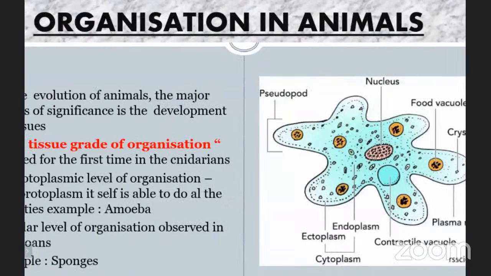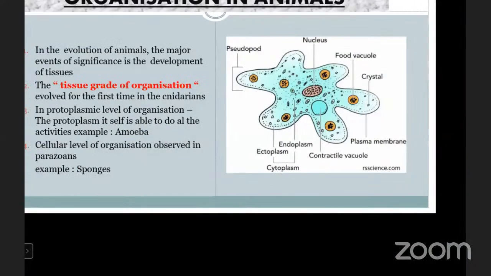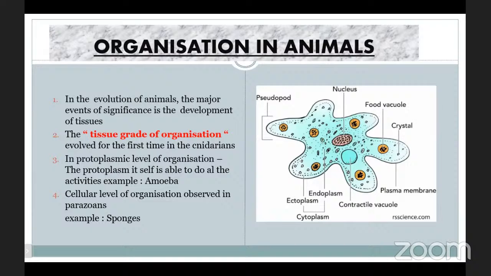Now, coming to the points. Here, once again, we are repeating the points. In protoplasmic level of organization, the protoplasm itself is able to do all the activities, example amoeba, and cellular level of organization is observed in parazoans. Here, one more clarification.